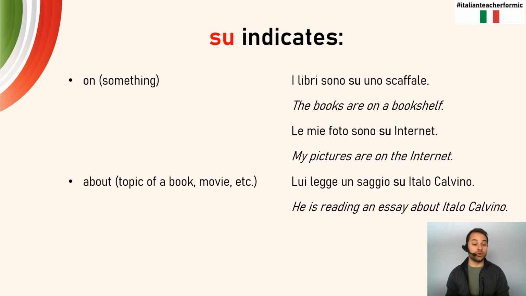But su can also indicate about, in the sense of a topic of a book, a movie, a play: lui legge un saggio su Italo Calvino. He's reading an essay about Italo Calvino. So it could mean one of these two options: on something, whether it's physical or sort of virtual, digital, and about, as being a topic of a book, a movie, a play, etc.